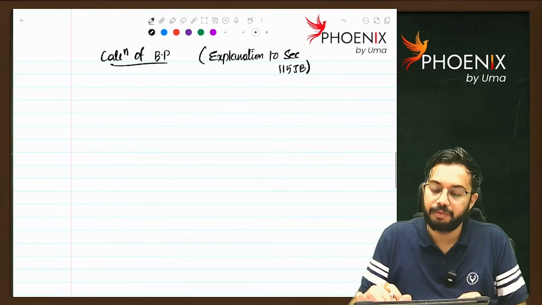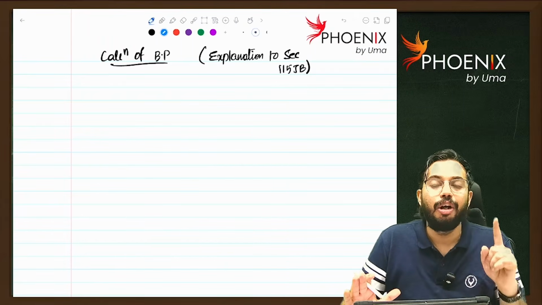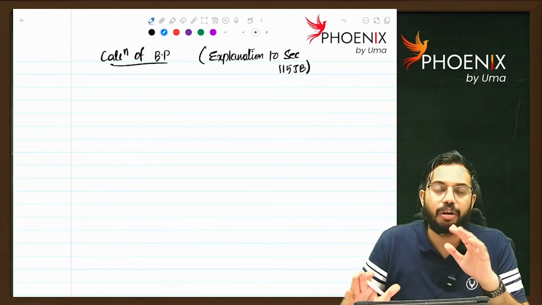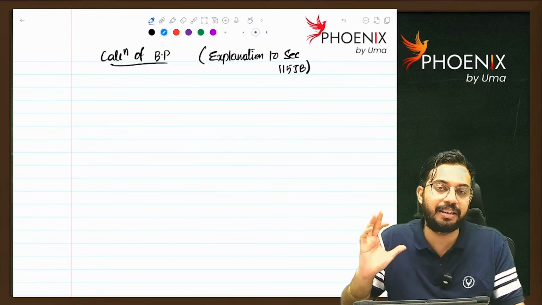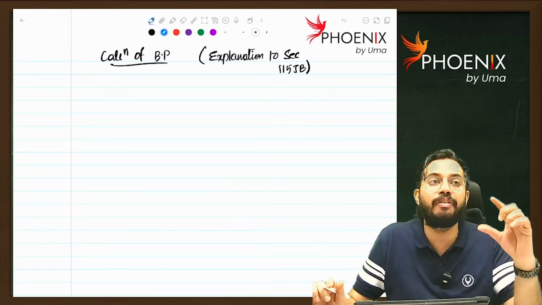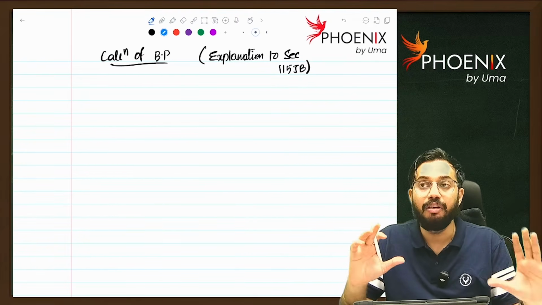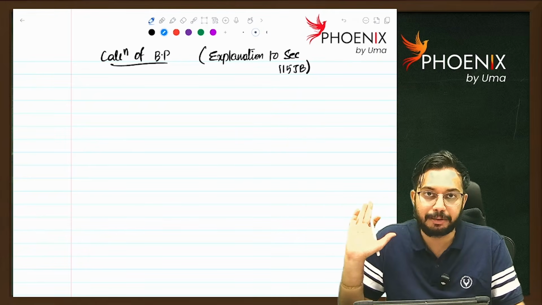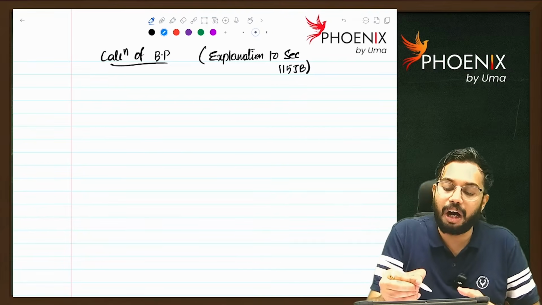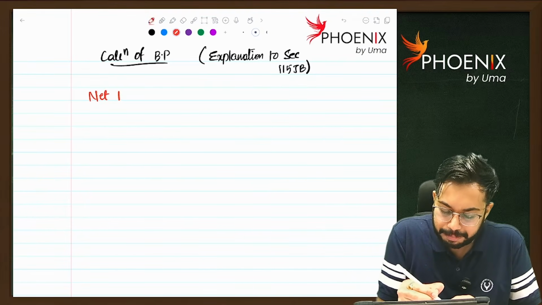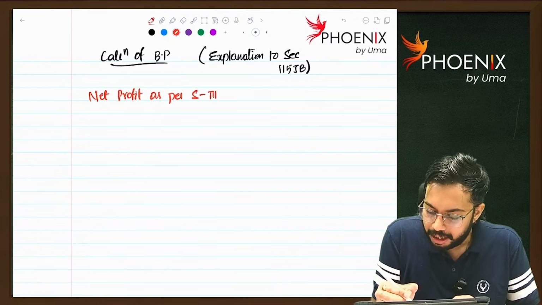Now, see, while we are calculating book profits, don't think about the income tax P&L account. We are nowhere concerned about the income tax P&L account. What is the basis for us is the Companies Act P&L account. Whatever Schedule 3 Companies Act P&L account is there, that we will take as base, and using that only we are going to do adjustments. So no relevance to the income tax P&L account. For calculation of book profit, what we will consider is net profit as per Schedule 3 Companies Act 2013.